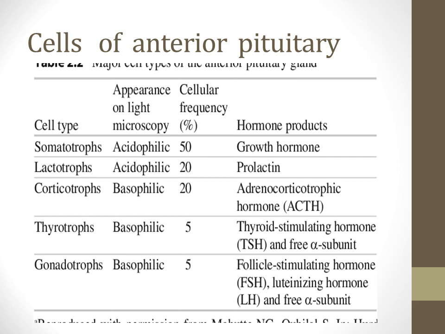Almost 30 to 40% of the anterior pituitary cells are somatotropes that secrete the growth hormone, and almost 20% are corticotropes that secrete the ACTH. Each of the other cell types accounts for only 3 to 5% of the total. Nevertheless, they secrete powerful hormones for controlling the thyroid functions, sexual functions, and milk ejection by the breast.